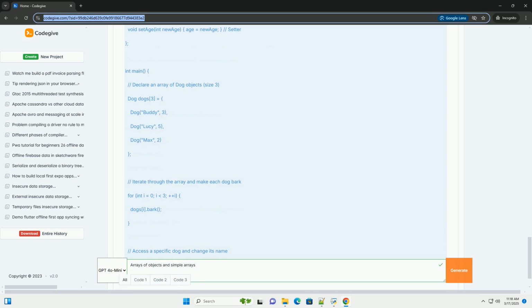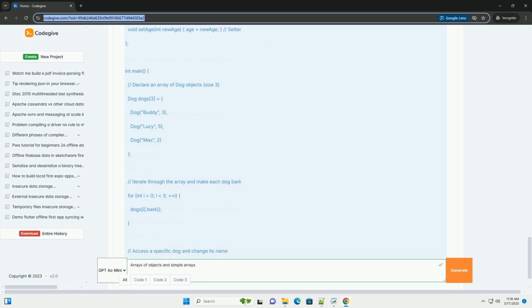Organization: when you have multiple related objects, storing them in an array provides a structured way to manage them. Iteration: arrays make it easy to perform operations on a collection of objects using loops. Data structures: arrays of objects are often used as building blocks for more complex data structures like lists, trees, and graphs. Example, C++.